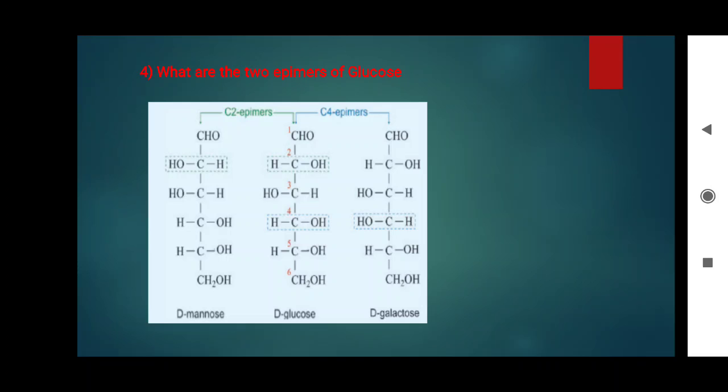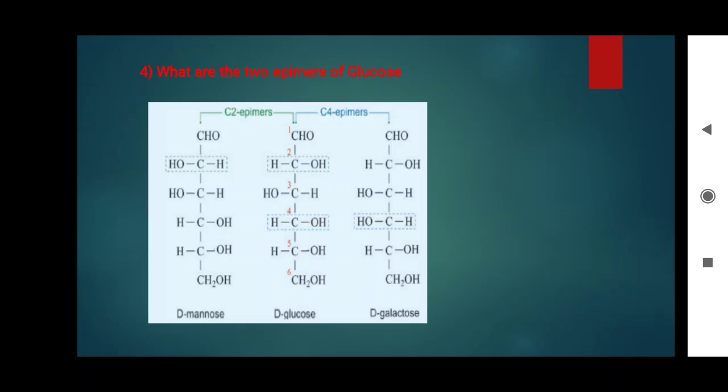Sugar differing in configuration at an asymmetric center is known as epimer. The process by which one epimer is converted into other is called epimerization. It requires the enzyme epimerase. Here galactose is converted into glucose by this manner in our body.